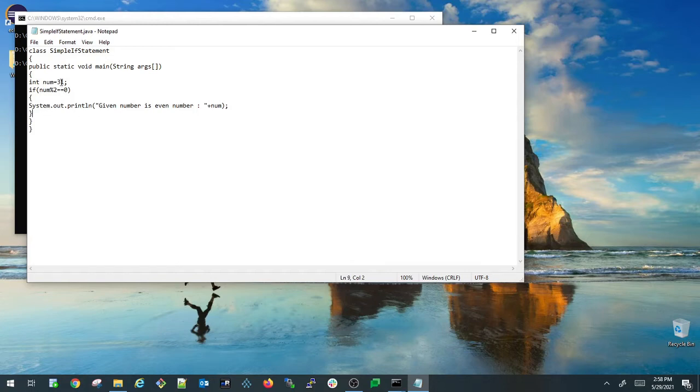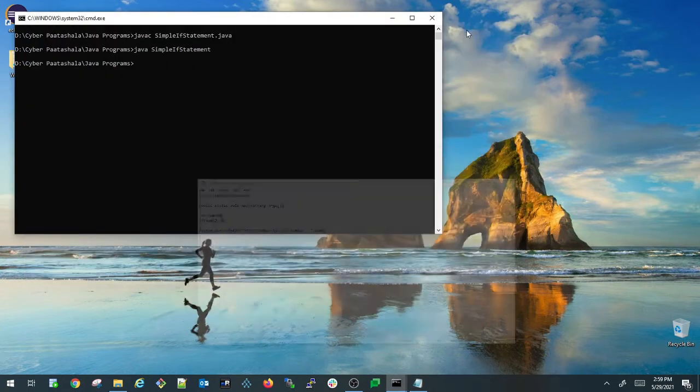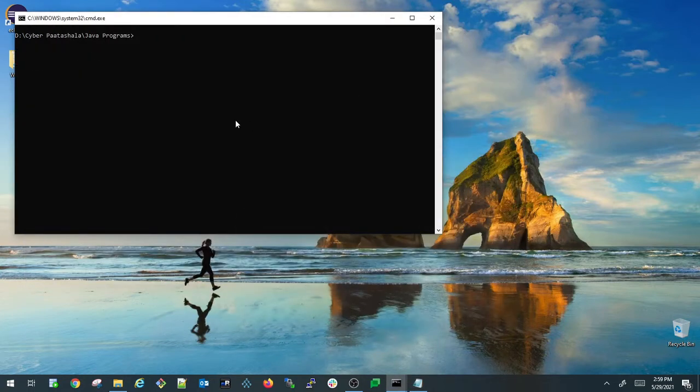Now let us change this number from 31 to 30, compile it again, and see the output again. I just saved this program. I'm compiling it again, javac SimpleIfStatement.java. It got compiled, and java SimpleIfStatement. If you see here, it printed that the given number is even number, and it also printed the number that we have given. This is how you can write a simple if statement sample program.